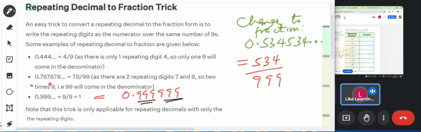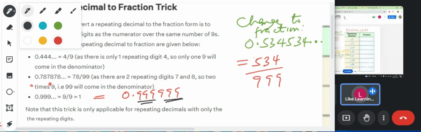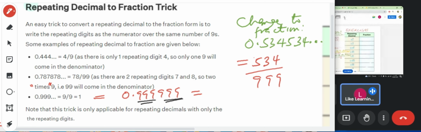You get my point? So we can call it 999 over 999 and get the same answer. Did you get my explanation? Yes, I get it. Because if it is 0.9999999 and you take the first 3, it becomes 999 over 999, which is 1.